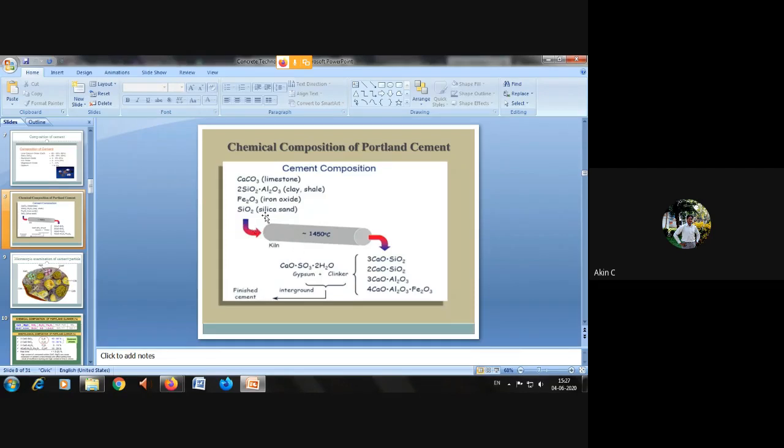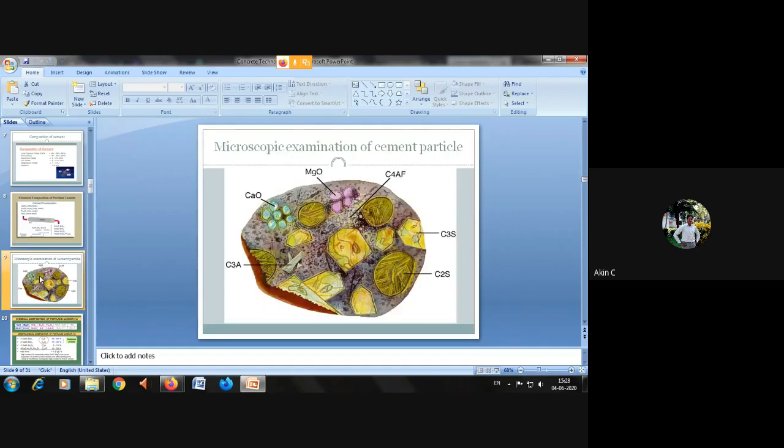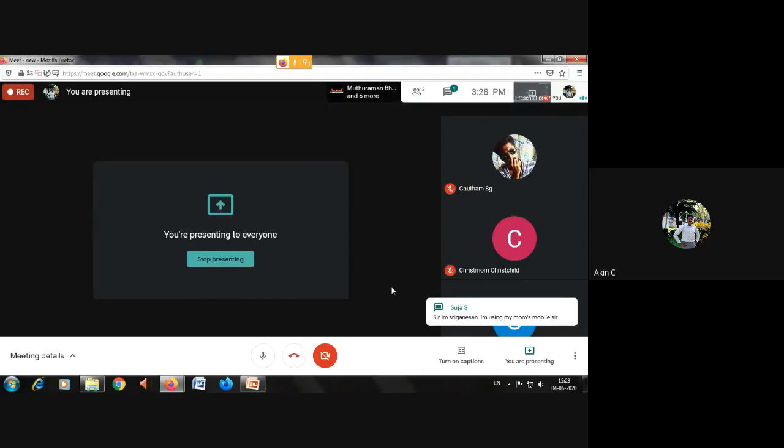Okay. So the cement composition, calcium carbonate, silicon dioxide, aluminum oxide, and ferrous oxide are added in the rotary kiln and burned under 1450 degrees centigrade, and it will come out as tricalcium silicate, dicalcium silicate, calcium aluminate, and tetracalcium aluminoferrite. So this is the output of finished cement. A cement may have, if you take a small particle of cement,